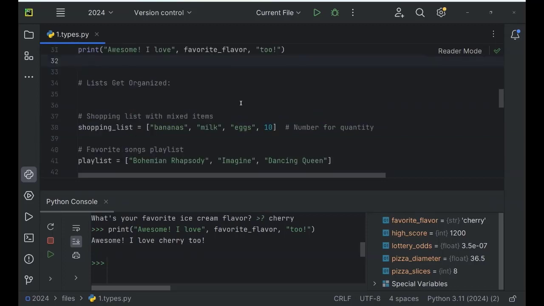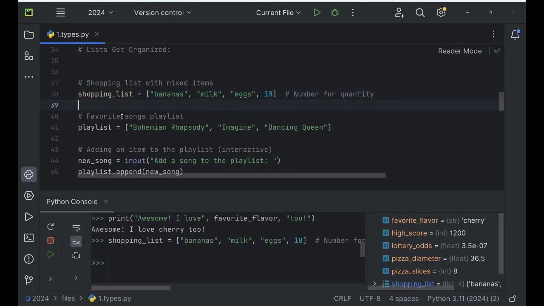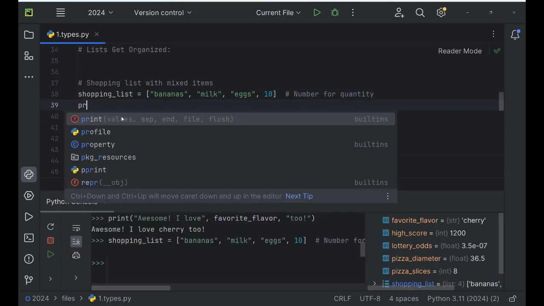Next up is lists. You can get organized with lists, for example, by creating a shopping list with mixed items like shopping_list equals bananas, milk, eggs, and a number for quantity. Let's print it out.